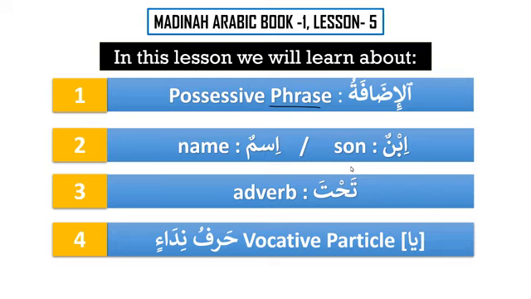Ismun, that means name, and ibnun, that means son. These two words have more functions than the meaning itself. Then we will learn an adverb, tahta, which in Arabic we call adharf. And then we will learn about harfu nida'in, the vocative particle, ya. The most important thing in this lesson is phrase number 2, the possessive phrase.